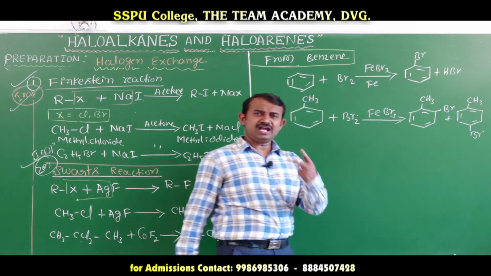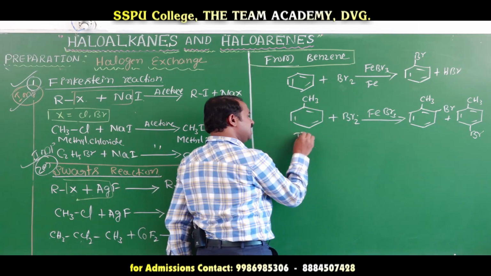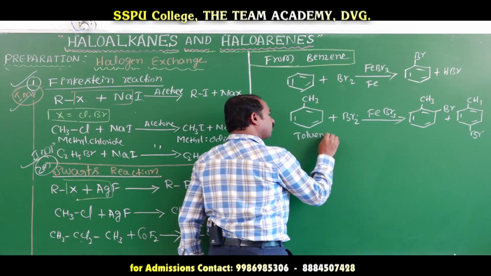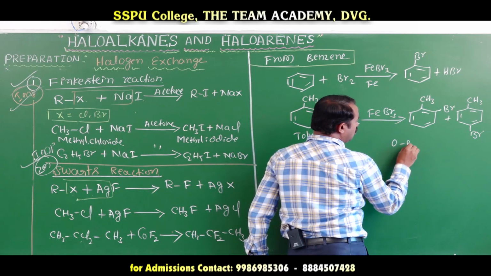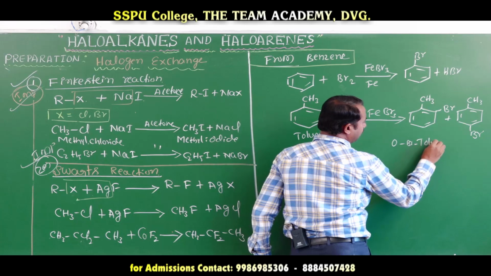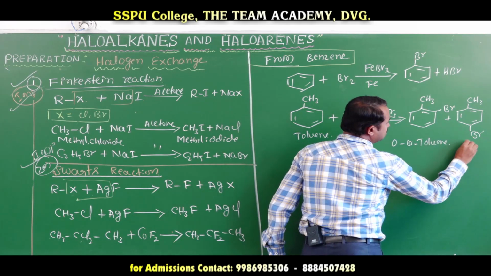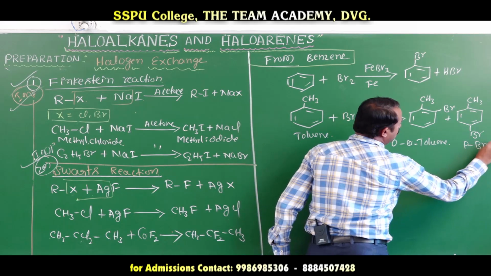We will get two isomers here. This is toluene, this one is orthobromotoluene and this one is parabromotoluene.